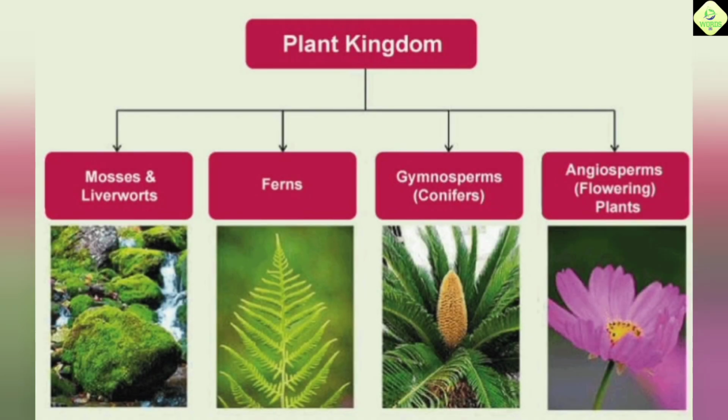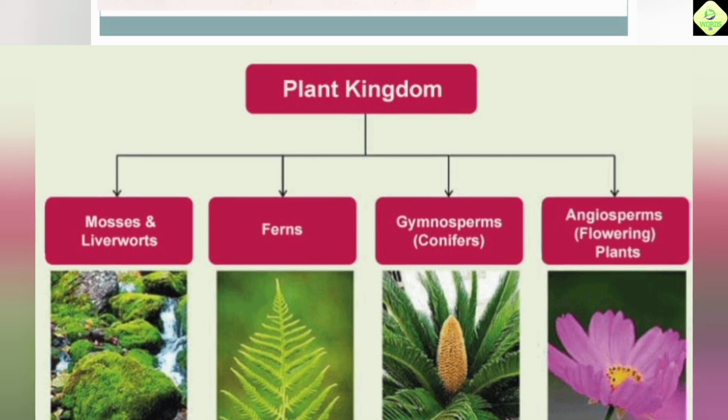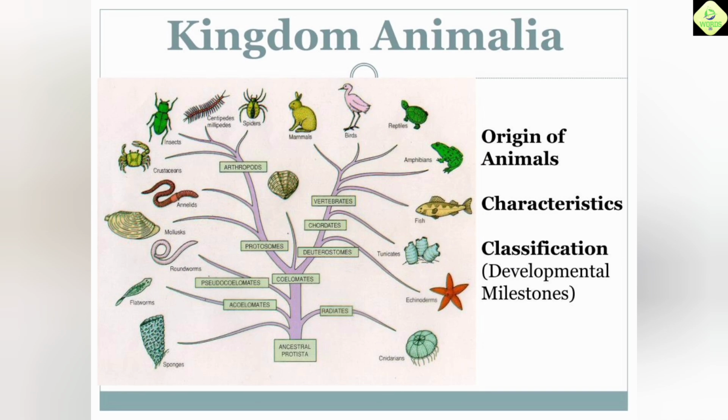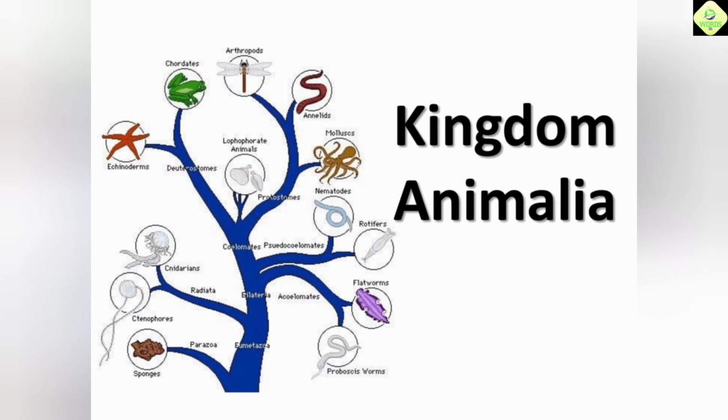Here are the key features of each kingdom. First, kingdom Plantae. Cell type: eukaryotic. Cell structure: cells have cell walls made of cellulose and contain chloroplasts. Nutrition: autotrophic. Reproduction: primarily asexual and sexual reproduction. Examples: mosses, ferns, flowering plants.